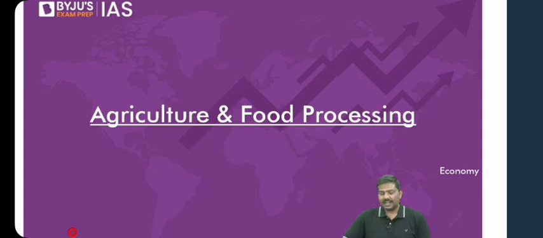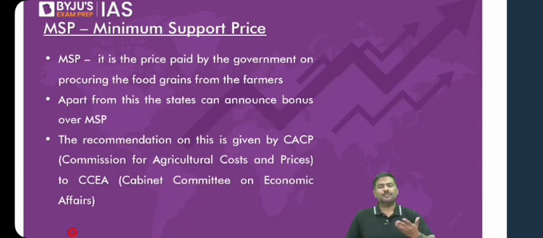Now we started with the concept of MSP. MSP stands for minimum support price. What is the idea? Government will announce a particular price at which it will purchase the food grains, irrespective of the market price. Market price could be higher or lower than MSP. Whatever the market price, government will pay this price and purchase the food grain from the farmers.